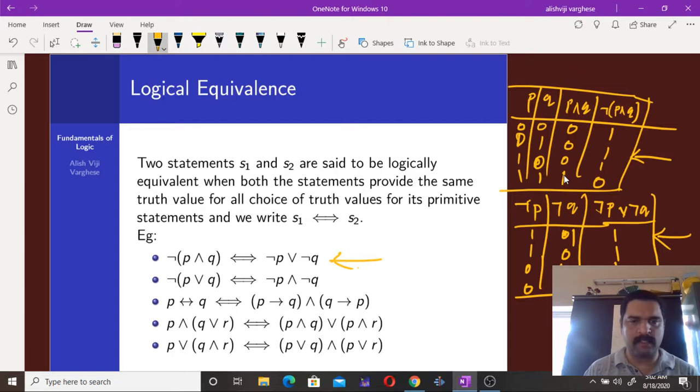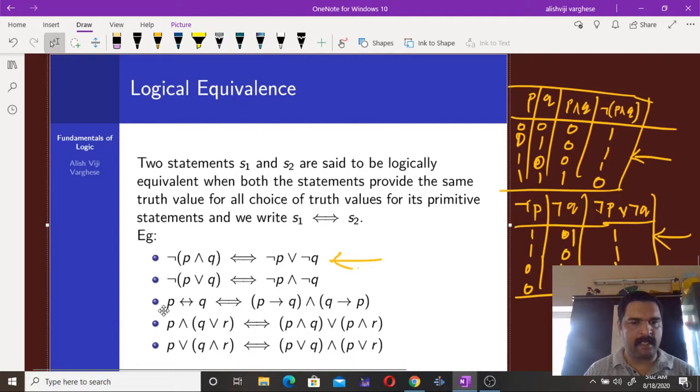And this is nothing but what is known as De Morgan's law, and this law is going to be used in many situations. Anyway, this is a logically equivalent set of statements. In a similar way, all these expressions are logically equivalent statements. Negation of P or Q is equivalent to negation P and negation Q. That's again another De Morgan's law.